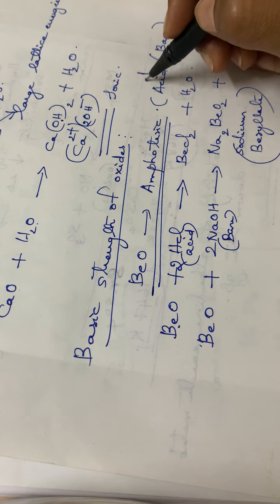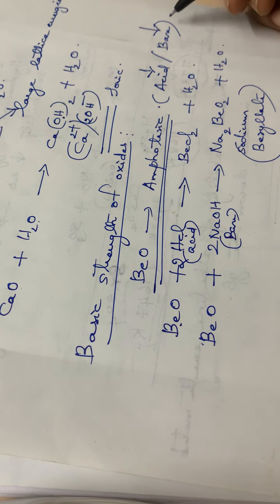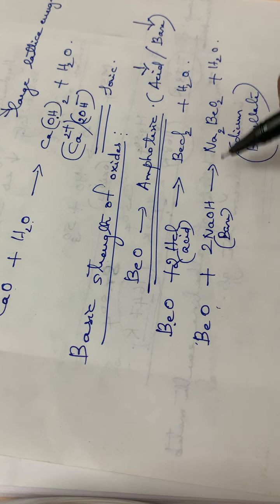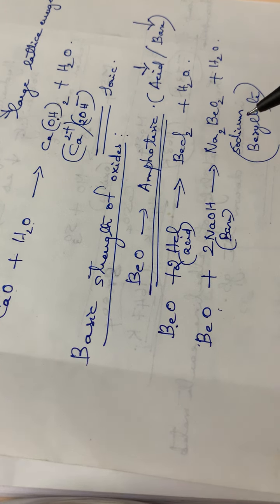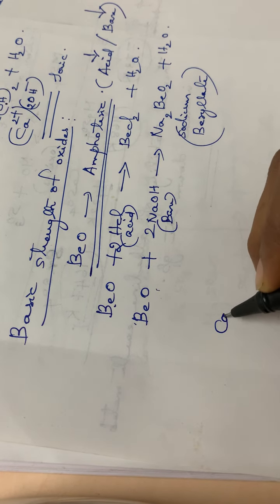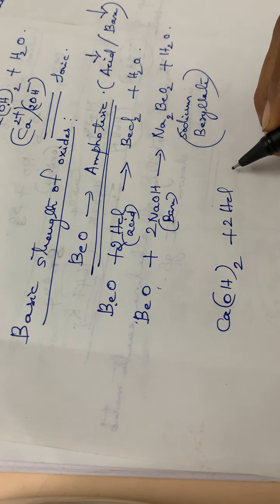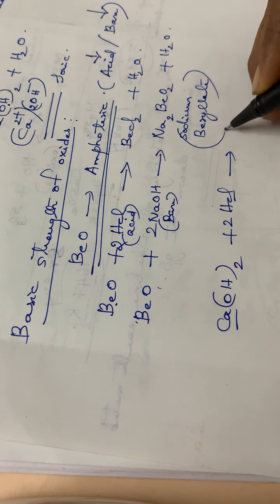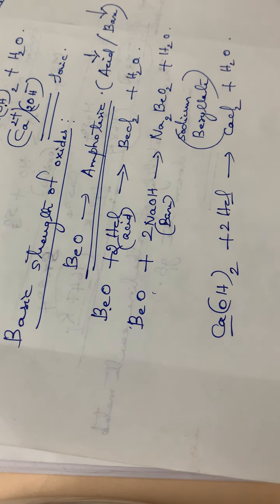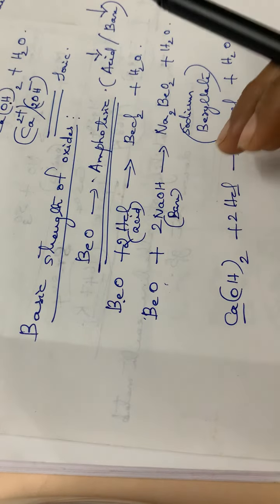So beryllium oxide is amphoteric in nature. Amphoteric means it can react with an acid or with a base, or behave as an acid or a base. Beryllium oxide reacts with HCl to form beryllium chloride, and with sodium hydroxide it forms sodium beryllate. Then calcium hydroxide, Ca(OH)2, on reaction with 2 molecules of HCl forms calcium chloride, CaCl2, plus H2O.